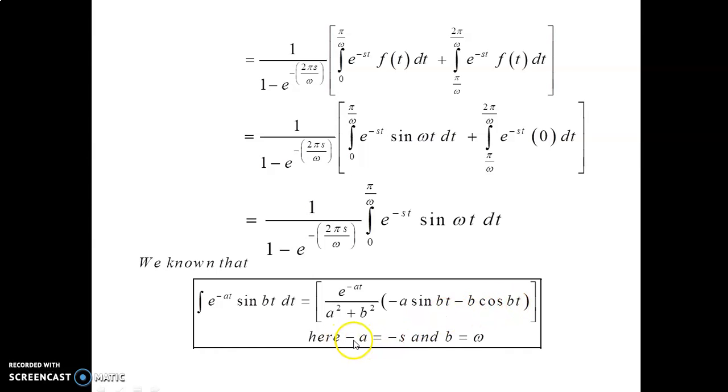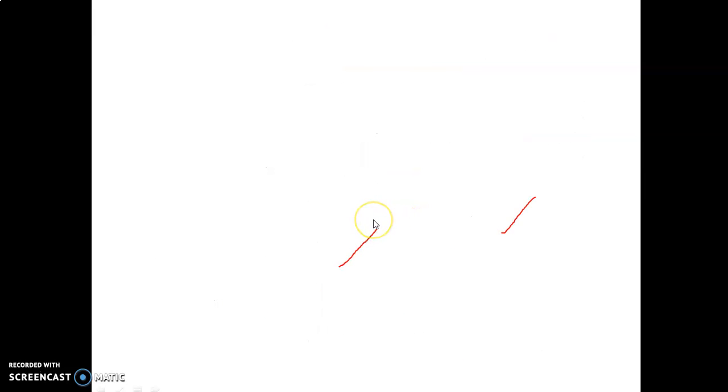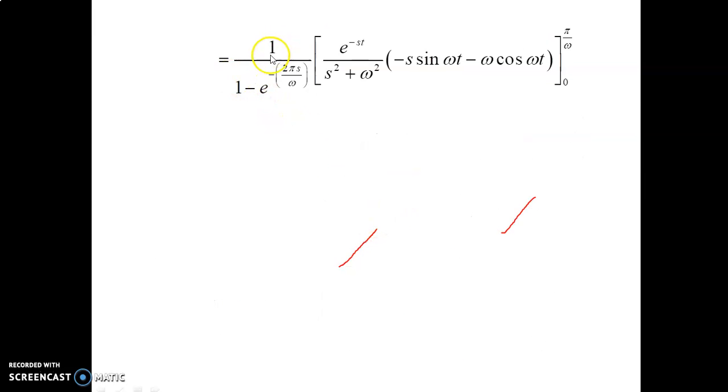Here a equals s and b equals omega. Substituting these in the formula, we get the integral solution: 1 divided by 1 minus e power minus 2 pi s divided by omega, into e power minus st divided by s square plus omega square, into minus s sin omega t minus omega cos omega t, with limits 0 to pi by omega.